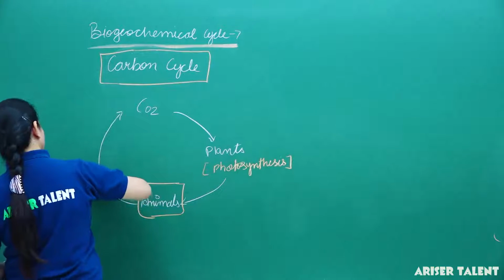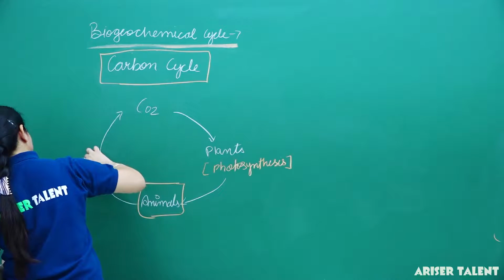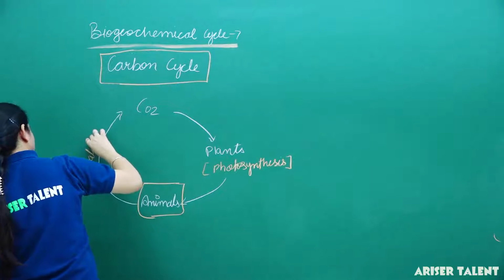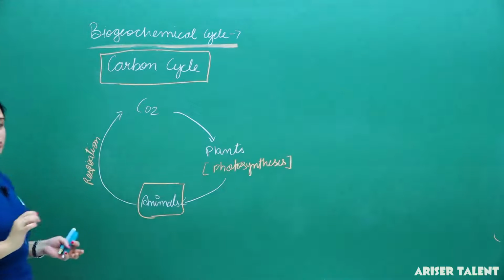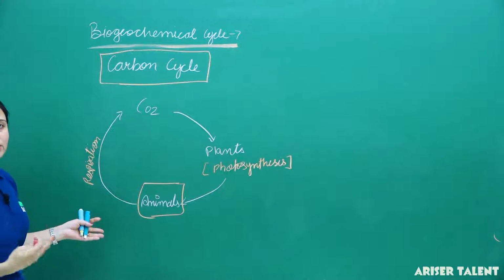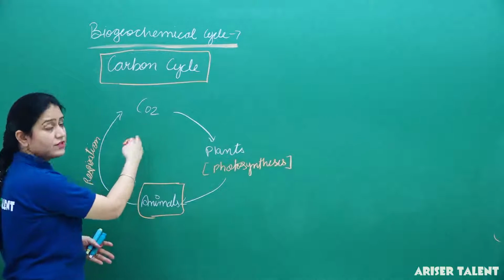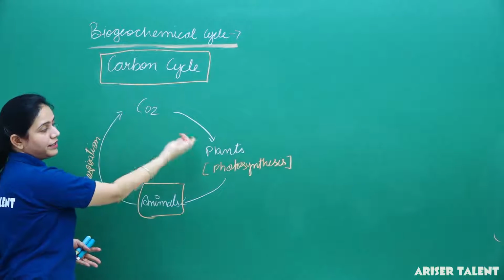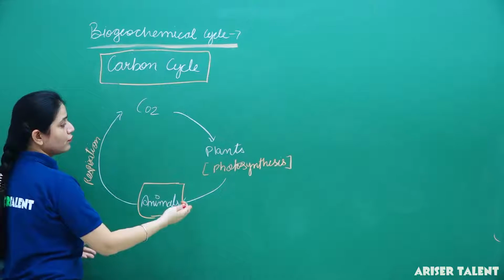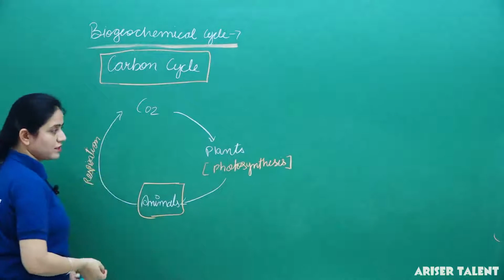We know that in the process of respiration, glucose is broken down in the cells and releases carbon dioxide, which is released into the atmosphere, and again it is taken by plants for making food, or the process of photosynthesis.